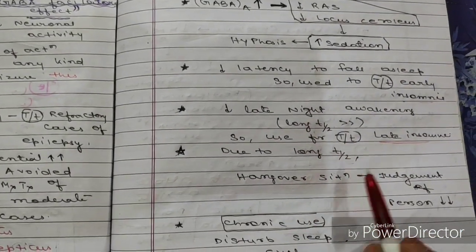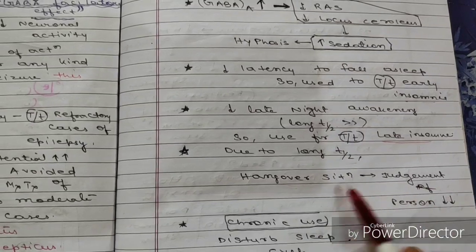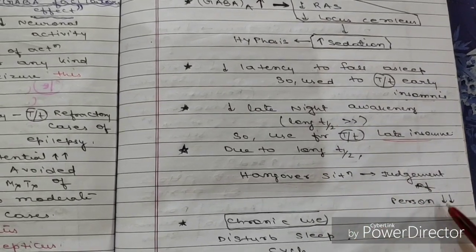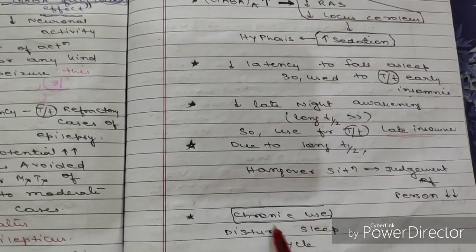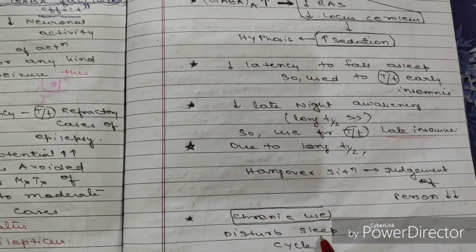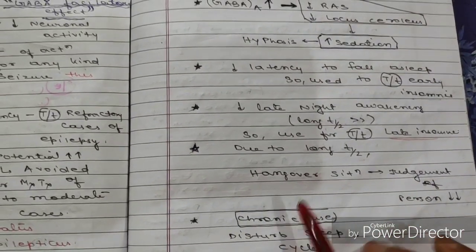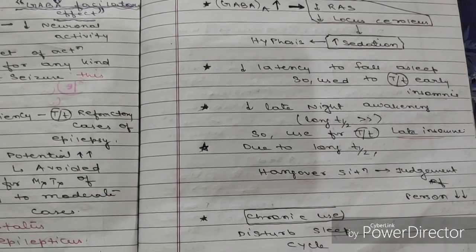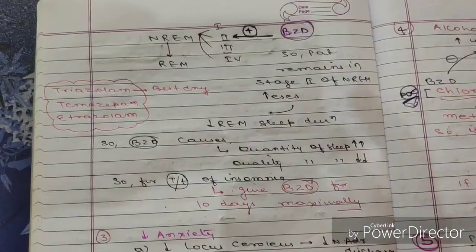Now due to this long half-life, there may be a hangover situation, okay. In this situation, the judgment of the person gets decreased, clear. Now chronic use can lead to a disturbed sleep cycle, so we should avoid chronic use of this drug, clear. Chronic use generally disturbs your sleep cycle.